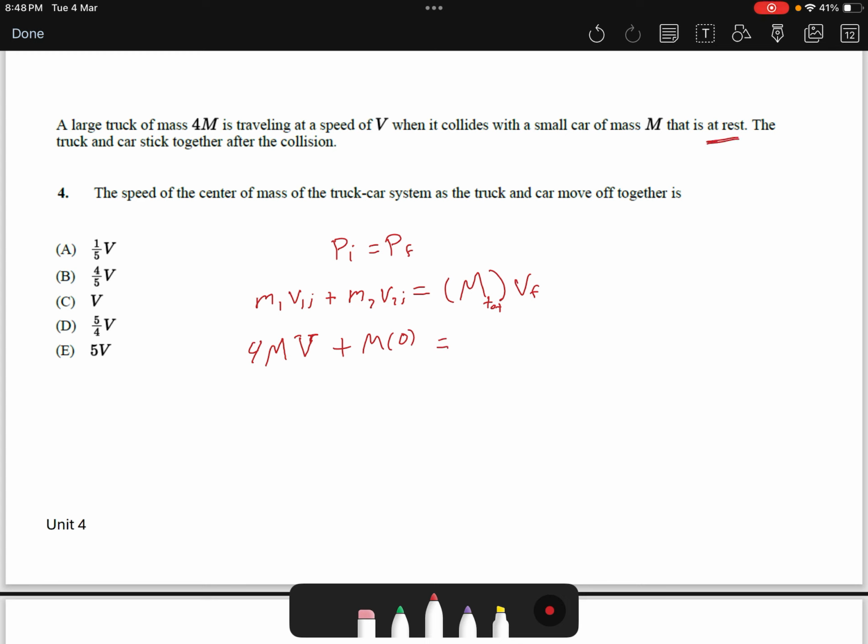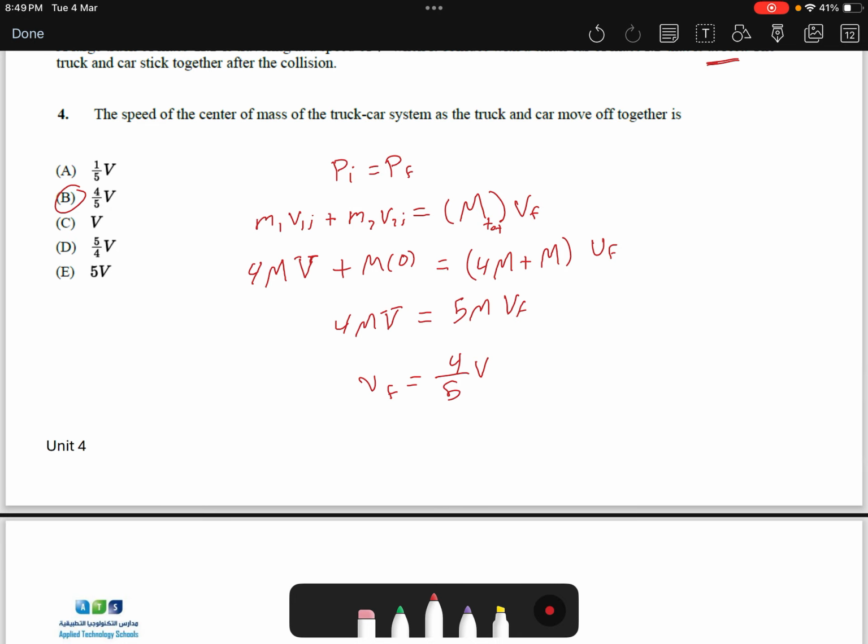That is equal to 4M plus M times V final. Of course, 4MV equals 5MV final. So V final equals 4 over 5 V. So the answer is B.